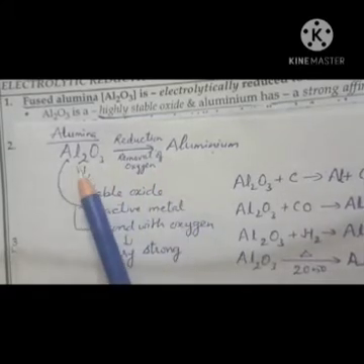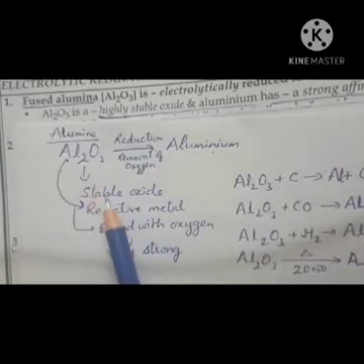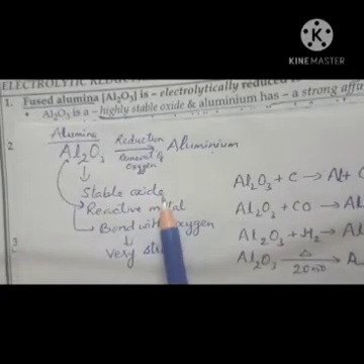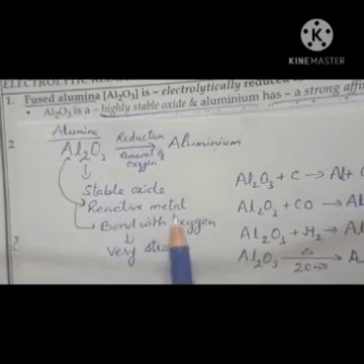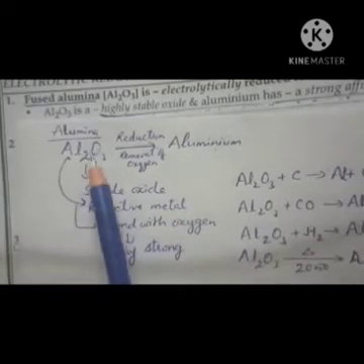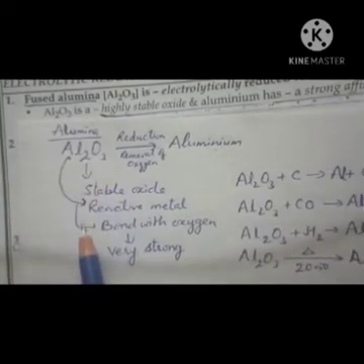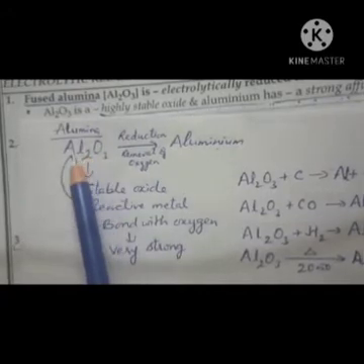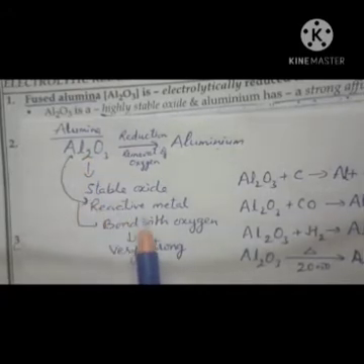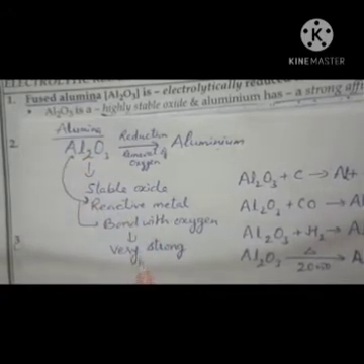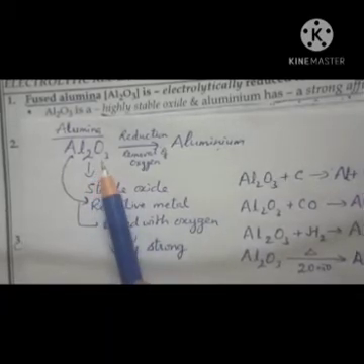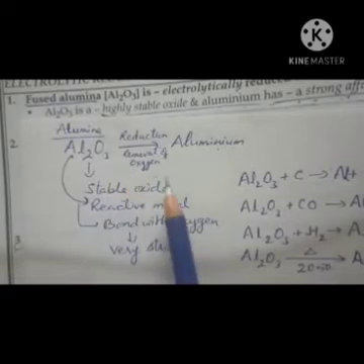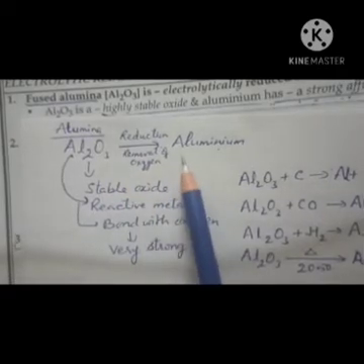Because aluminium oxide is a very stable oxide. Aluminium is a highly reactive metal and it has a great affinity with oxygen. The bond of aluminium with oxygen is very strong, which is really difficult to remove either by heating or by using reducing agents.